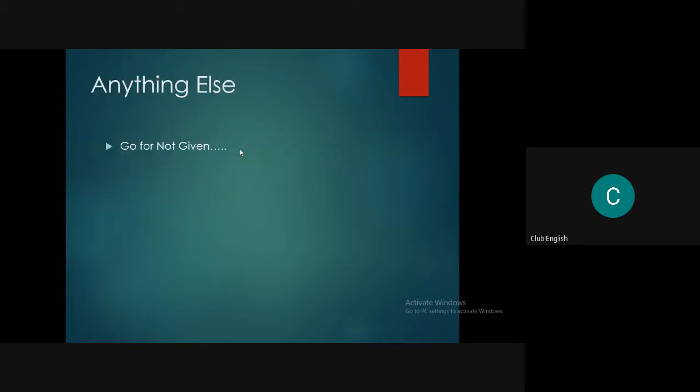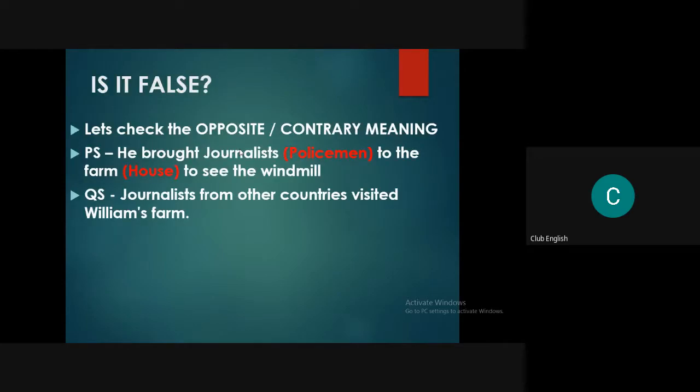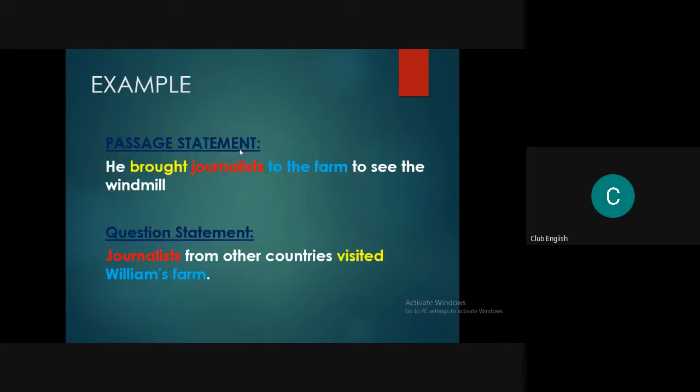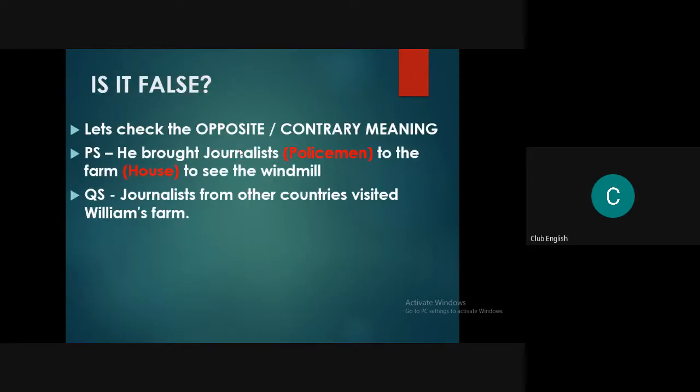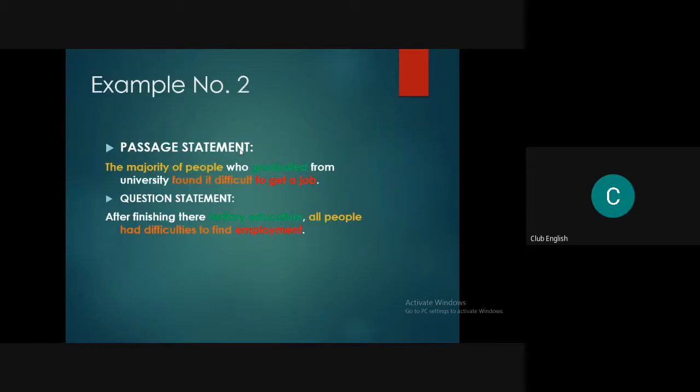Let's move on to the next option. So anything else is there. So we are going for not given because it is not an opposite information. It is not 100% correct also. So that's why it is not given. Is it understood to everyone? Yes, sir. Okay, that's good. So this is all about that.